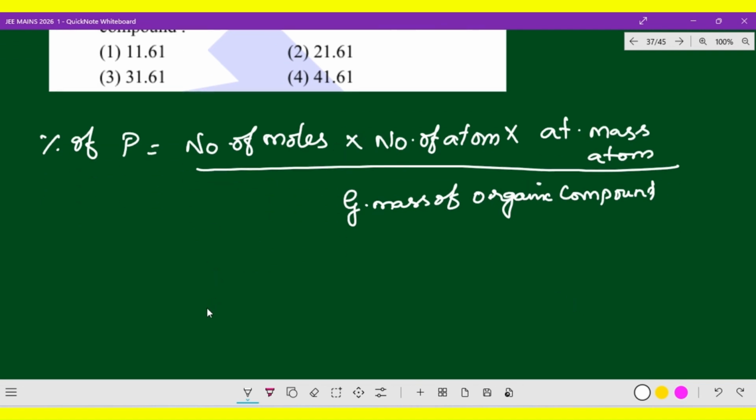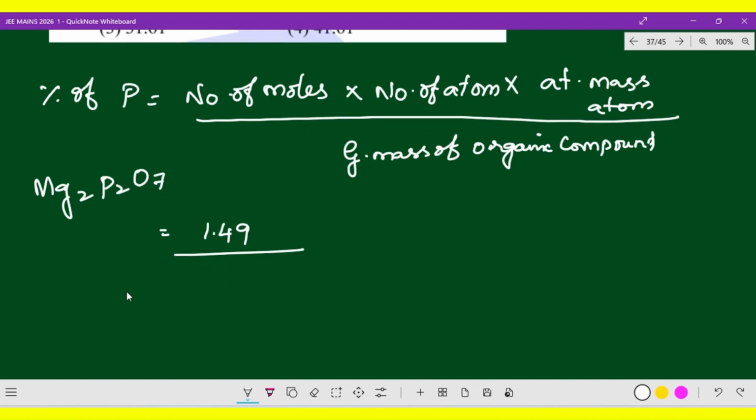So the number of moles of Mg2P2O7 is given mass by molecular mass. The given mass is 1.49, so this is 1.49 divided by the molecular mass. For Mg2P2O7, Mg2 is 24 into 2, plus 31 into 2, plus 16 into 7.